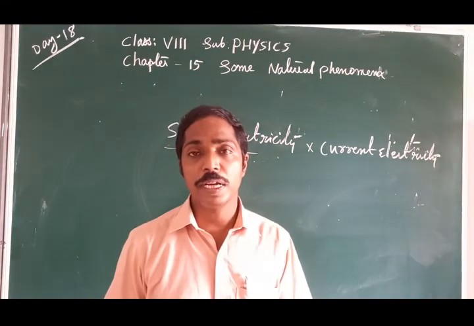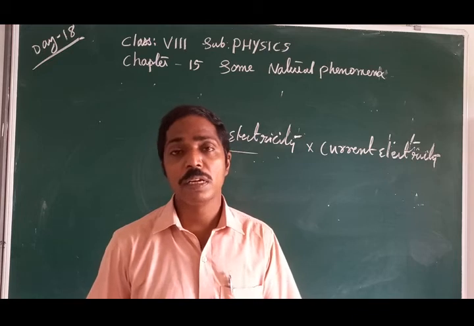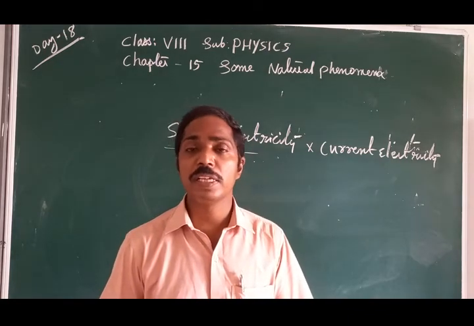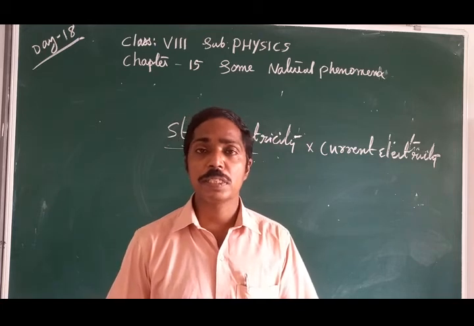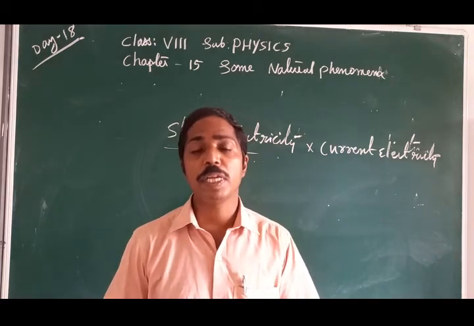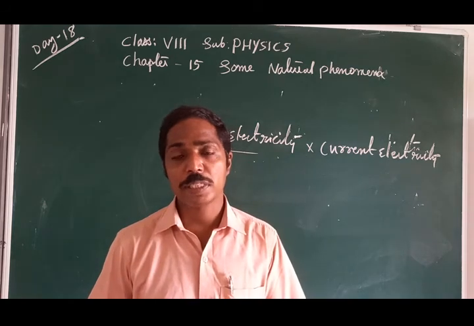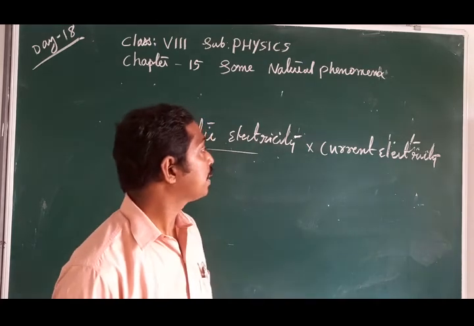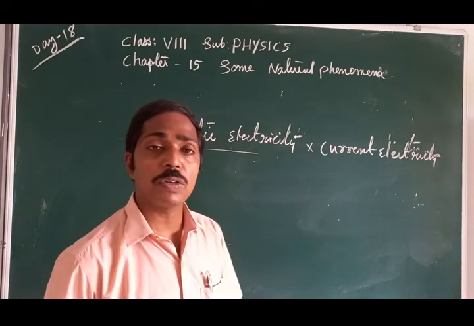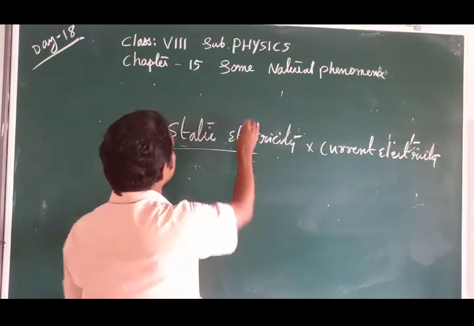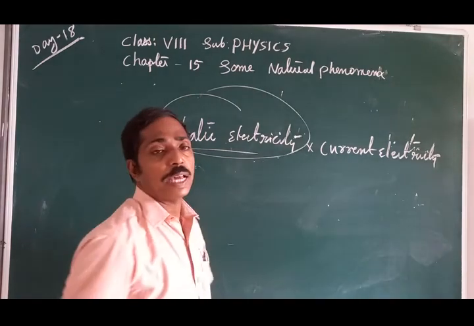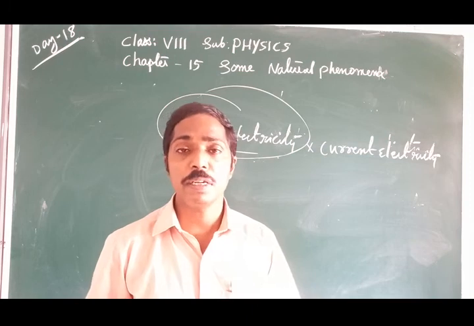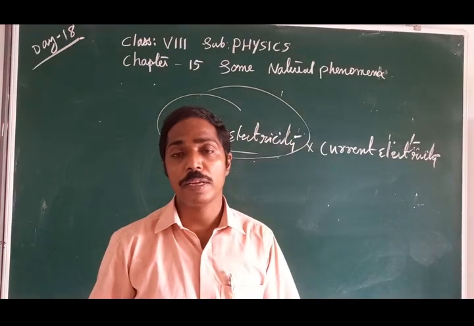This is what we are learning in today's class. There are two types of charges, positive and negative charges. Charges obtained by rubbing do not move in them. These charges cause what we call static electricity. So dear children, the first part of this lesson, you read yourself and learn from the textbook.